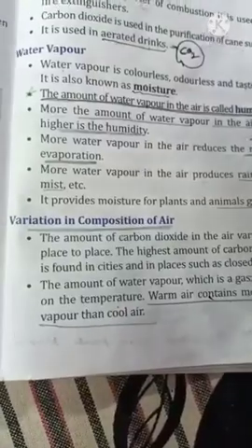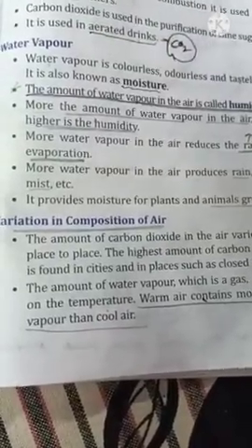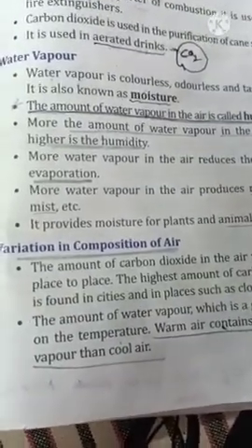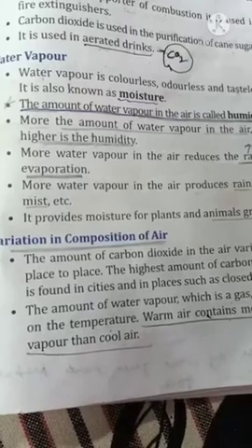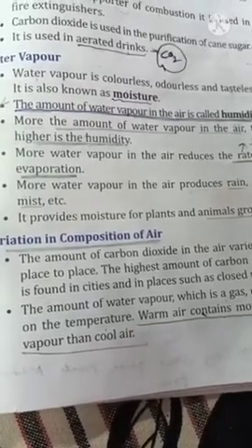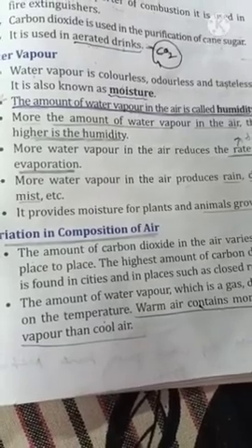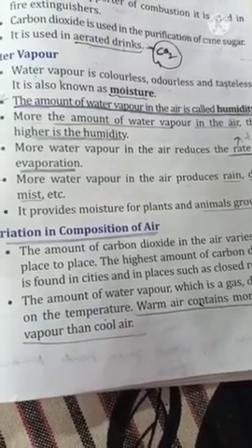We learn variation in composition of air, which means that the composition of air is not constant. It is different in different places. It varies from place to place, from time to time.